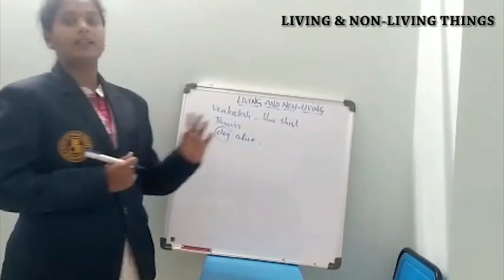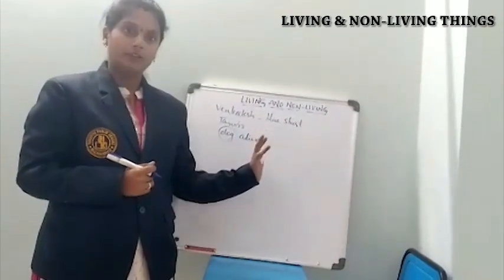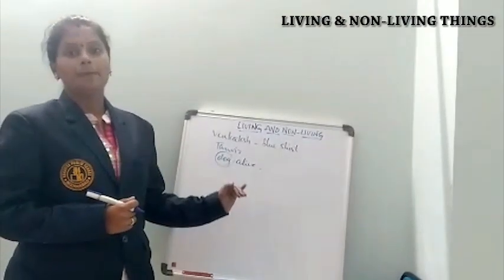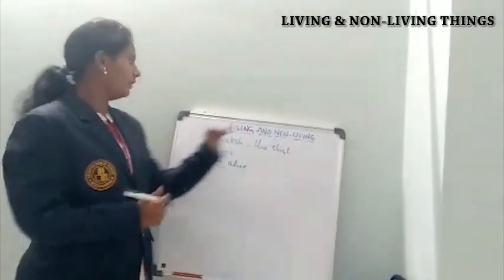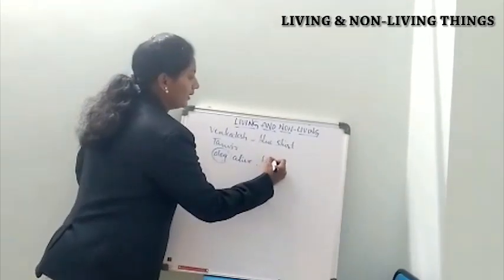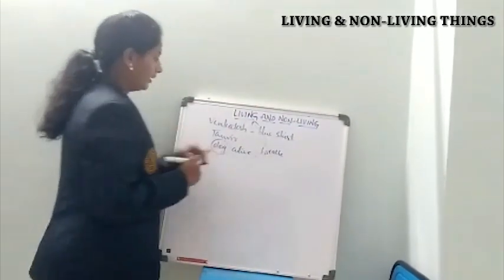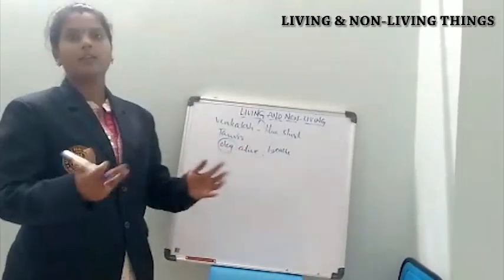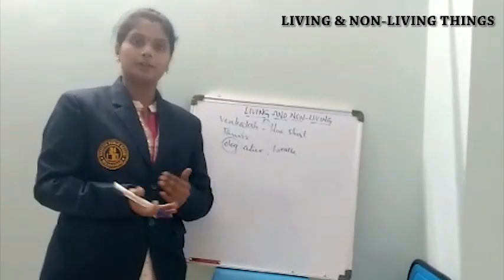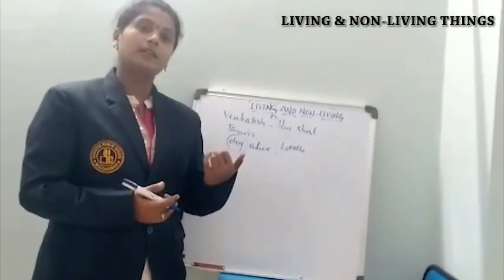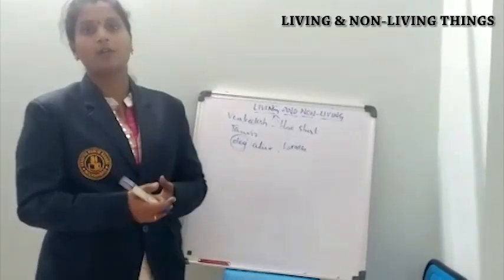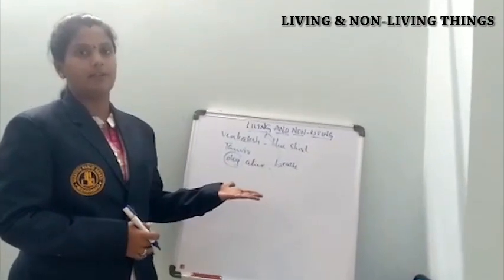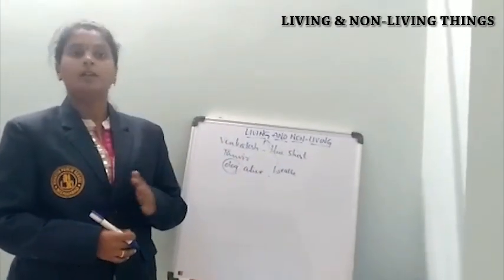So in this way we can say that the dog is a living thing. How can we say that? It is showing breathing. One of the characteristic features of a living thing is breathing. In this way they had some discussions. But how many types of living things are there, and how many types of non-living things? What are those? Why do we consider these as non-living things, and why do we consider those as living things? That we are going to see in today's class.